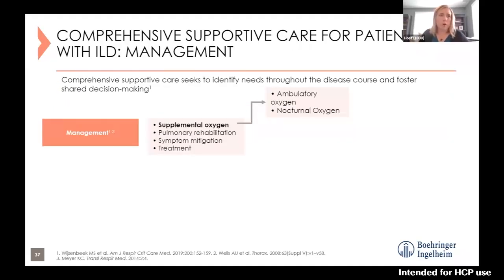So just a bit more about the comprehensive support and care for the patients, the management of ILD. In that center peach box, you'll see four main things. So providing oxygen, pulmonary rehab, symptom mitigation, and treatment. And we know that patients with ILD, hypoxia is extremely common.